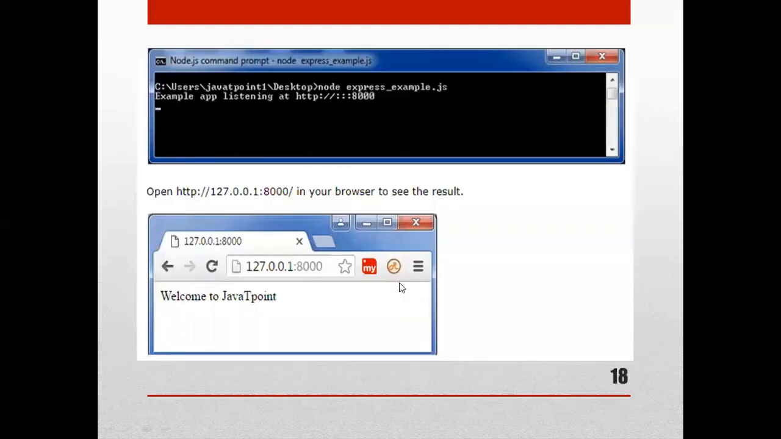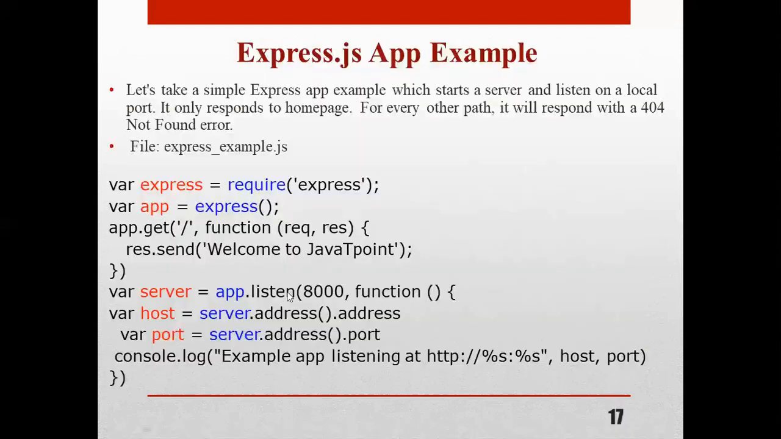After executing this, what will we get? How to execute this: node, the program name with the extension. Example app listening at, here you can see it will show the port number, and after running it on the browser, it will show the welcome message we have given here. Okay, it will show the host name with the port. So this is a sample code of Express.js for showing the home page.